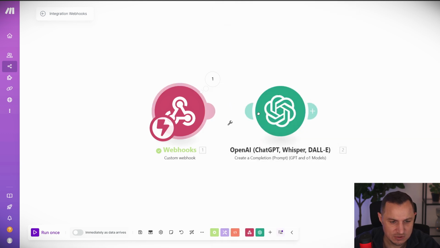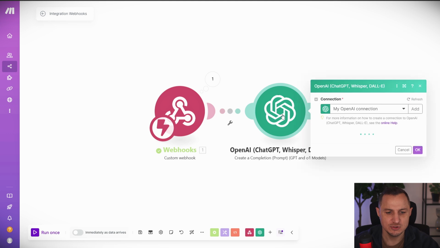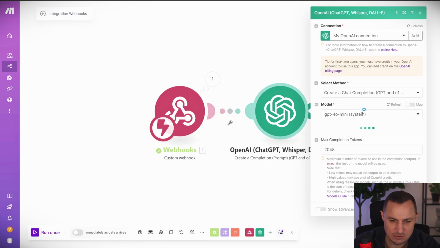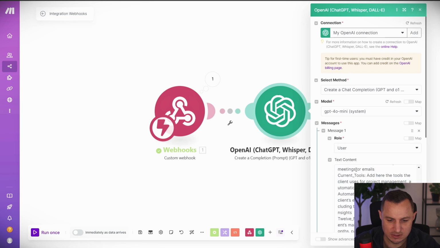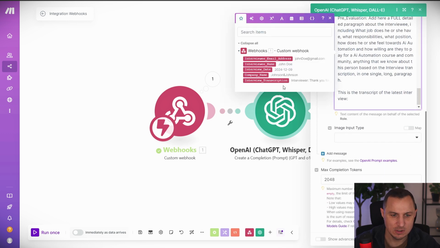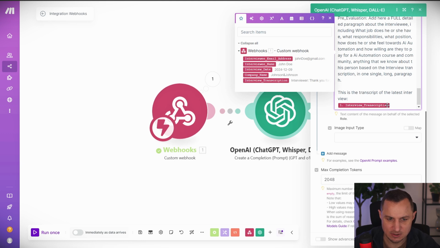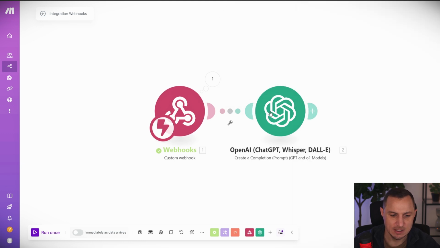So now I can use this to connect it to my OpenAI module. And in here, that's where I can say what I want to have. What I want, at the very end, is to get the interview transcription. That's the only information that I'm going to use here, and I send it over to this OpenAI module.